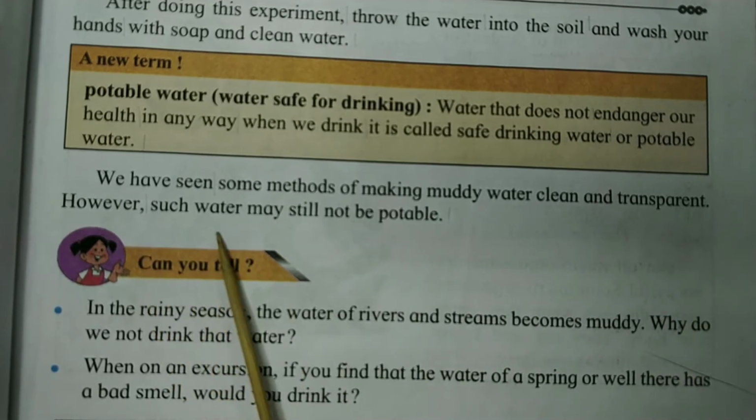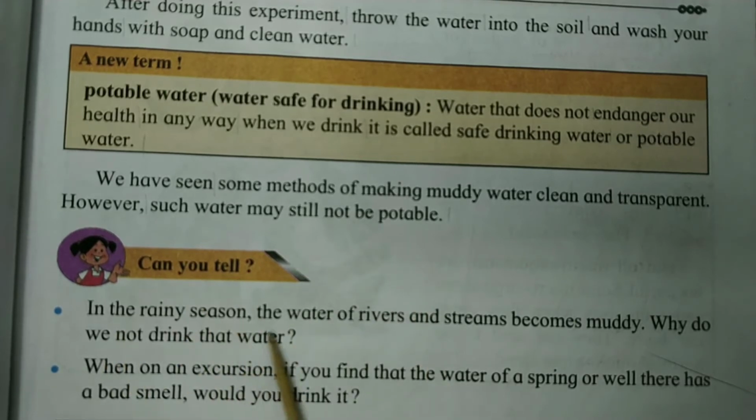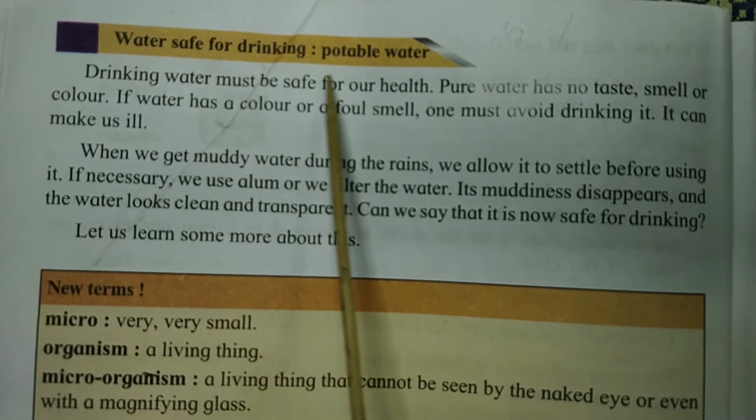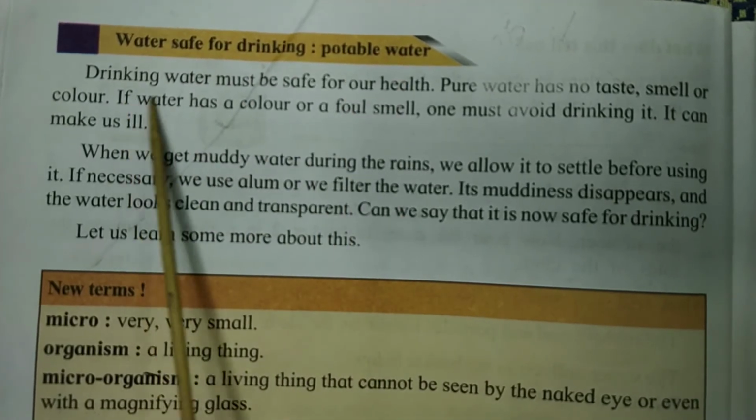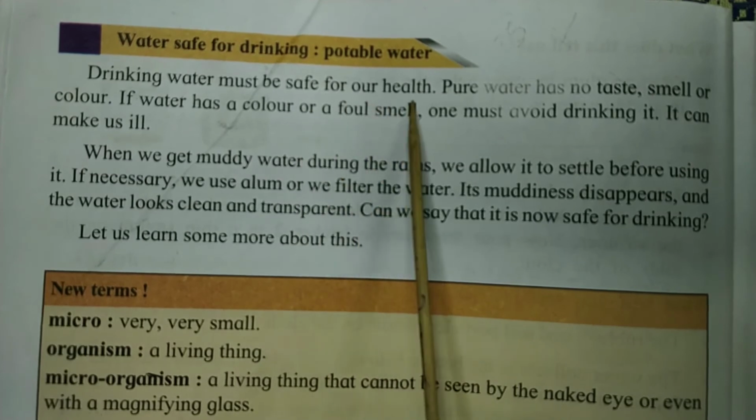However, such water may still not be potable. Can you tell? In the rainy season, the water of rivers and streams becomes muddy. Why do we not drink that water? When on an excursion, if you find that the water of a spring or well there has a bad smell, would you drink it? Water safe for drinking. Potable water.